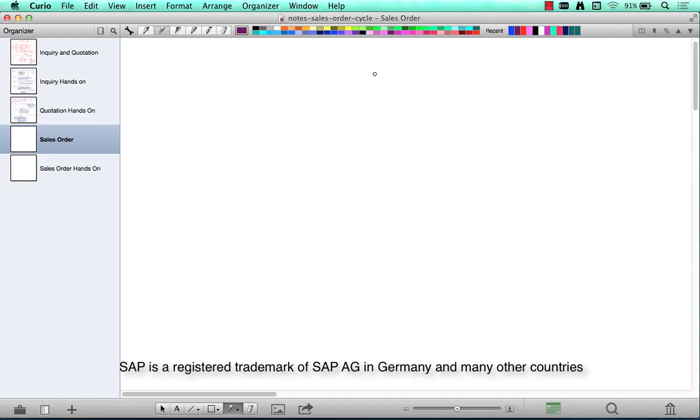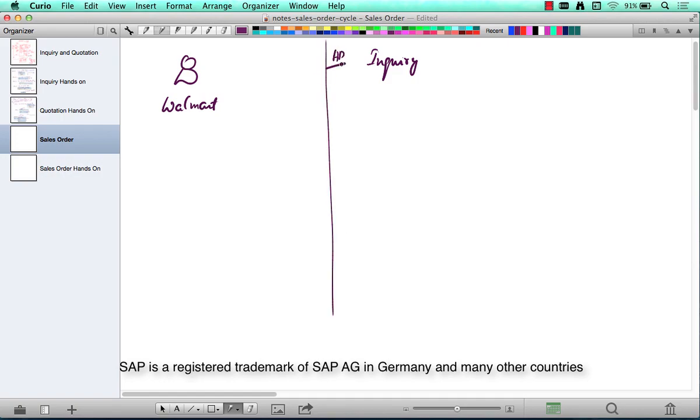Alright, so we have seen a couple of things in the previous chapters. We have started with an inquiry that Walmart has made and HP has created it in the system. So this is our customer, Walmart. This is the company, HP, on this side of the fence. Walmart has inquired for some goods and an inquiry has been created in the system by HP, and sent out to Walmart.